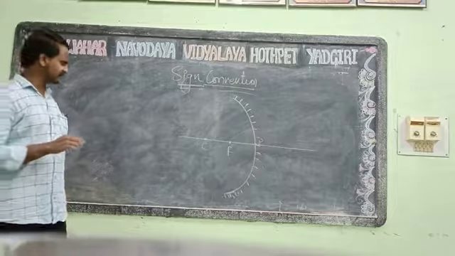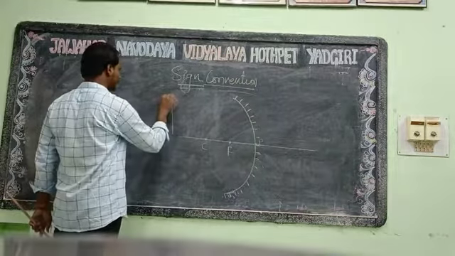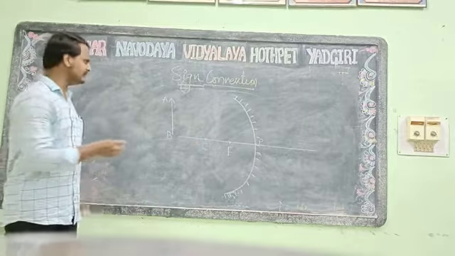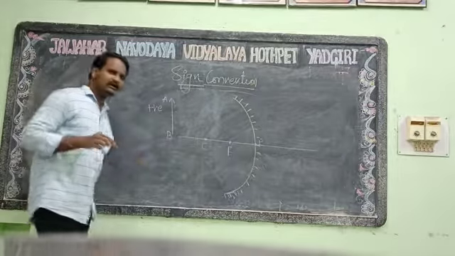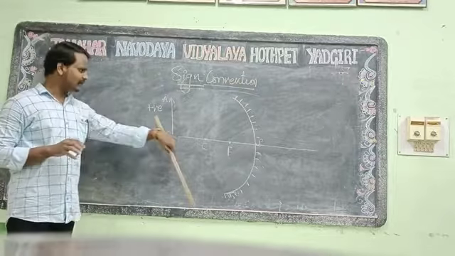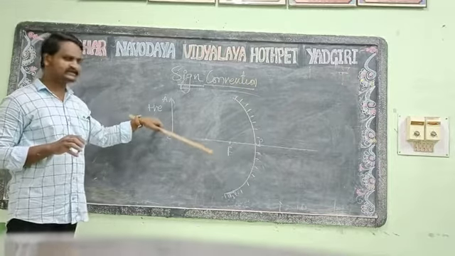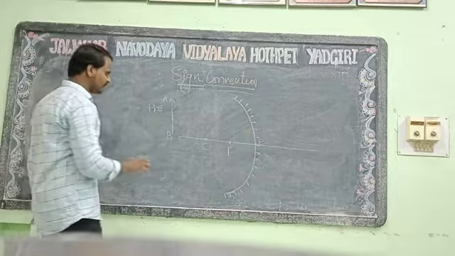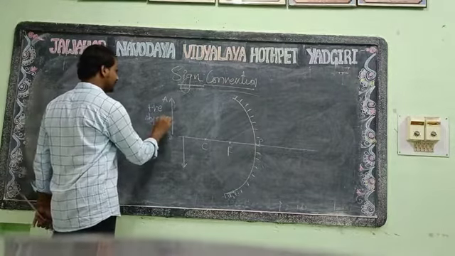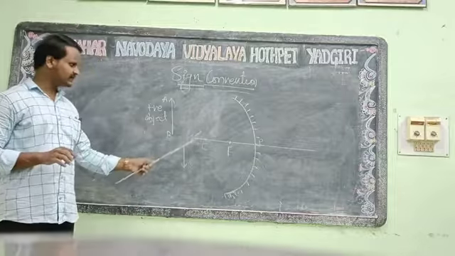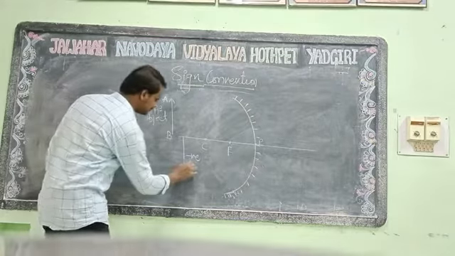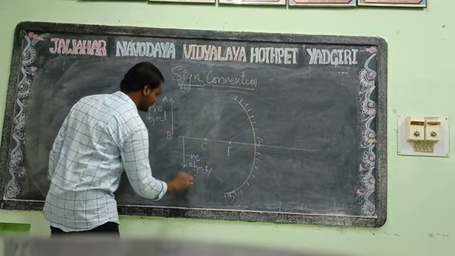Now first we are taking an object like this, object AB. Above the principal axis, this AB will be taken as positive. The distance of an object from the pole will be taken as positive. Means above the principal axis, the object distance will be considered positive. If the object is below the principal axis, it will be taken as negative. Okay, for the object and also for the image.